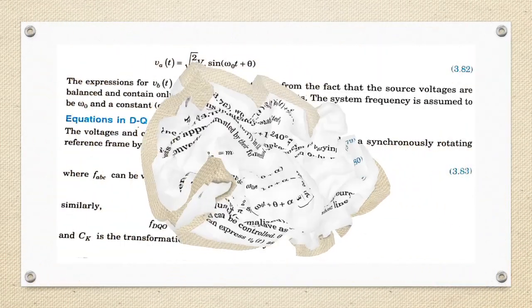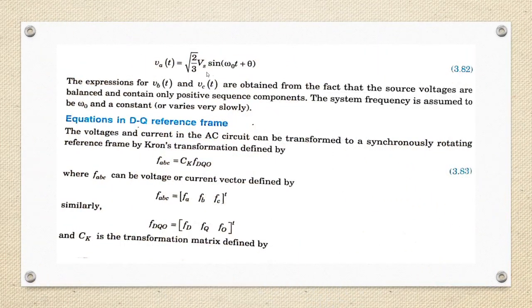and we can express Va(t) as 2 root 2 by 3 Vs sine(omega naught t plus theta). Expressions for Vb(t) and Vc(t) are obtained from the fact that source voltages are balanced and will contain only positive sequence components. System frequency is assumed to be omega naught and constant or varies very slowly.